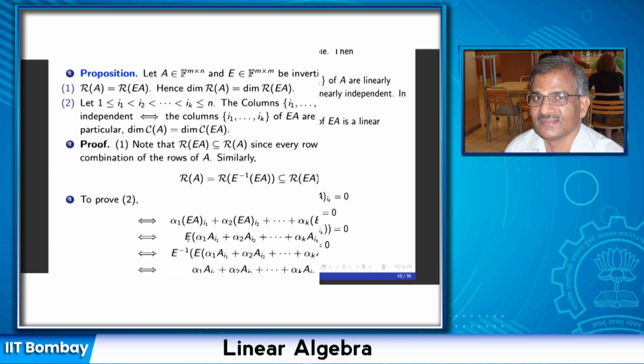Now E is an invertible matrix, so I can multiply by its inverse and get that alpha 1 A i1 plus alpha 2 A i2 plus alpha k A ik equals 0. But A i1, A i2, A ik are linearly independent if and only if all these alphas are equal to 0. So the implications go both ways, and that says that columns i1, i2, ik of A are linearly independent if and only if the same columns of EA are also linearly independent.